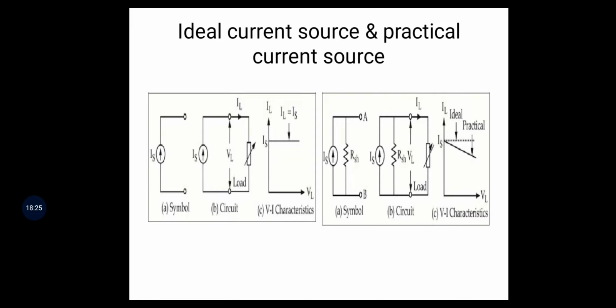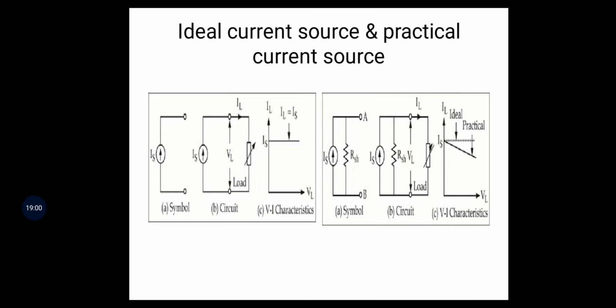Next, the right hand side diagram. The symbol is for the practical current source: IS in parallel with RSH, the internal resistance, shunt resistance. RSH means shunt, that is, parallel. Next, the circuit for the practical current source is IS with RSH, and we connect some load.